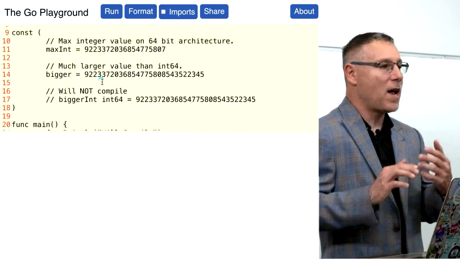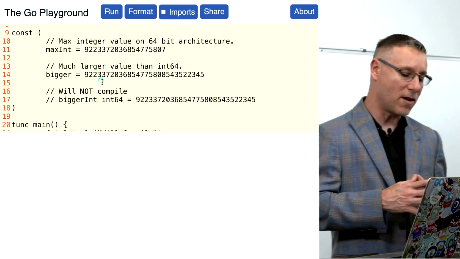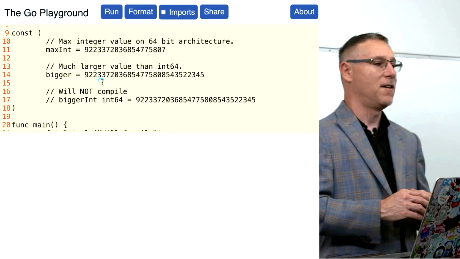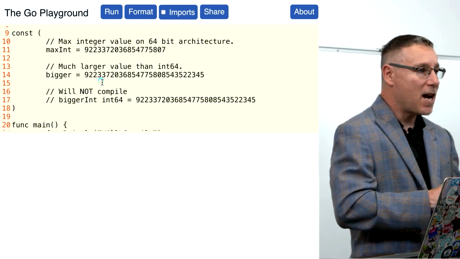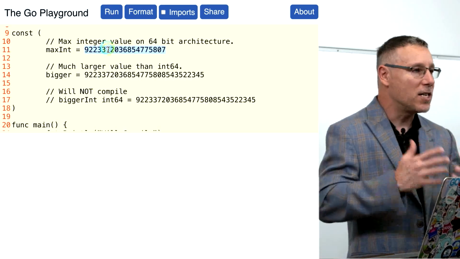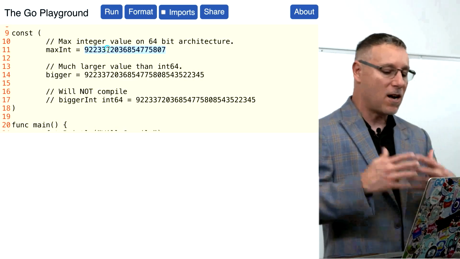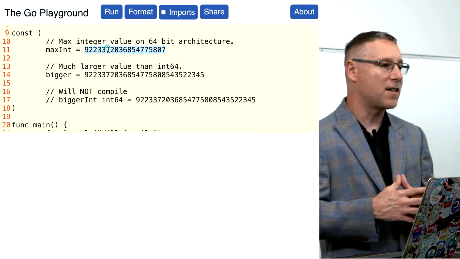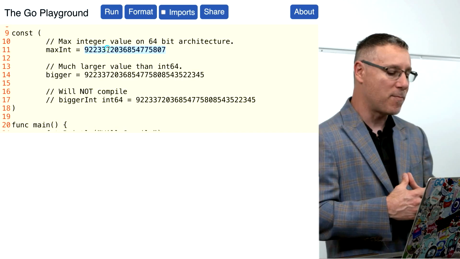But I came up with a way of potentially showing you this. Take a look on line 11. On line 11, we have a constant of kind int. And this is a very large integer. It actually represents the max integer size that we can have on our 64-bit precision.